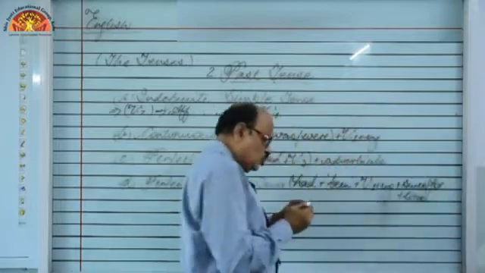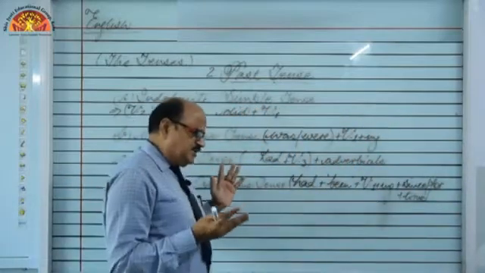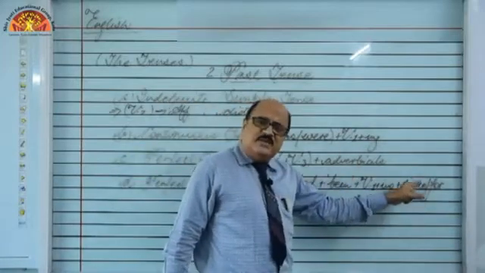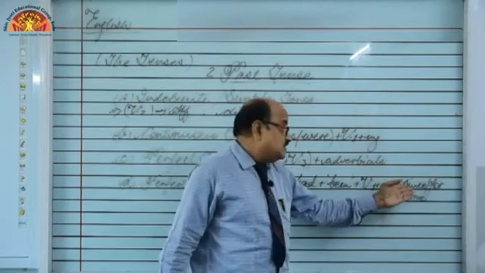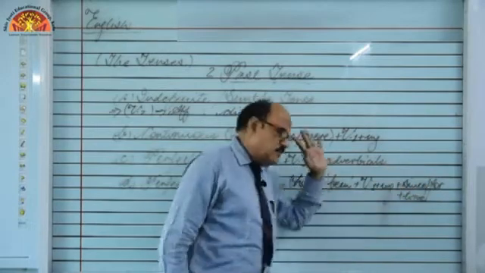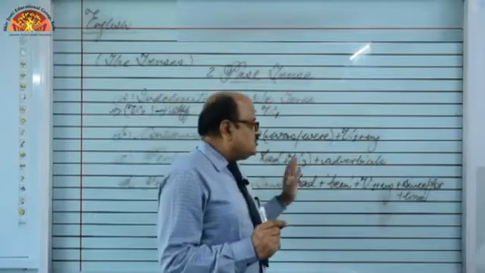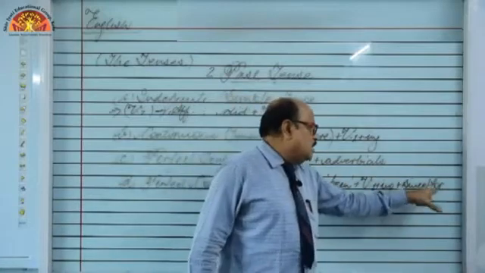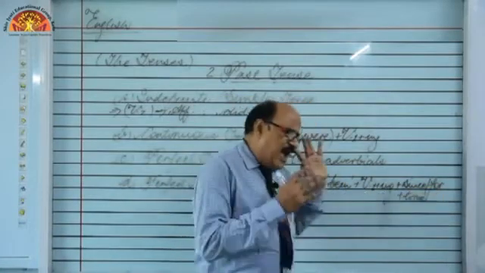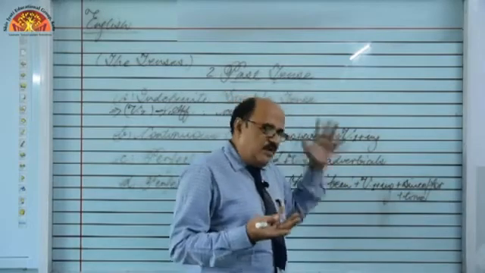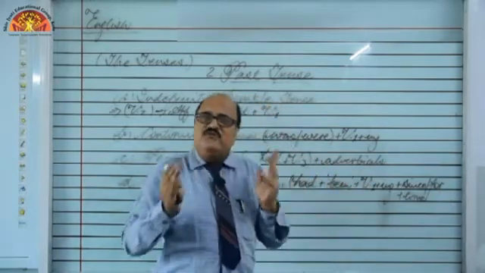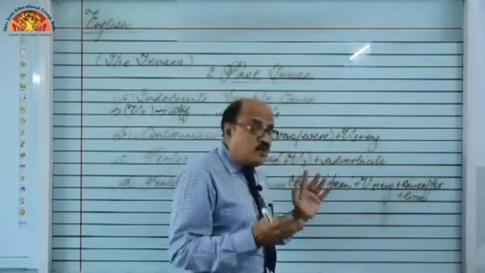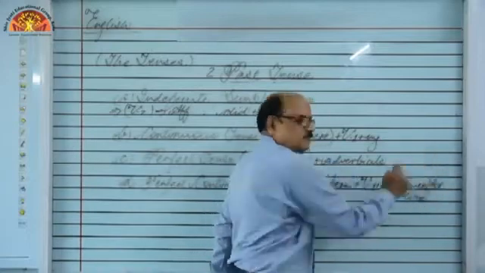Sometimes so many students have got queries. They share their queries with us related to the uses of since and for, where to use since and where to use for. So let me tell you a very easy way. The shortcut of these uses is, whenever the time is countable, you can say period of time. Whenever any kind of period has been given to you, period of days, period of months, period of weeks, period of hours, period of minutes, period of seconds, period of centuries, period of decades, we use for.